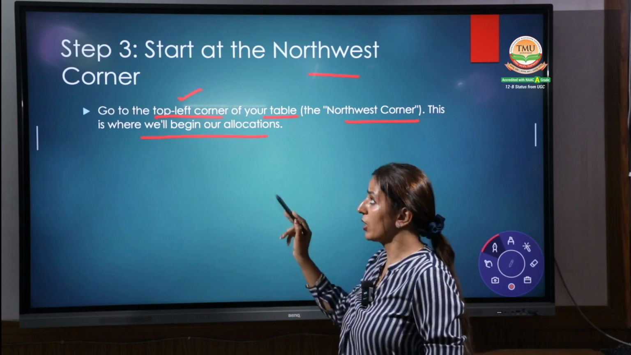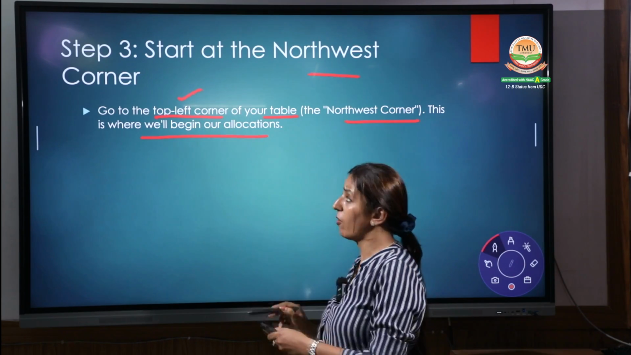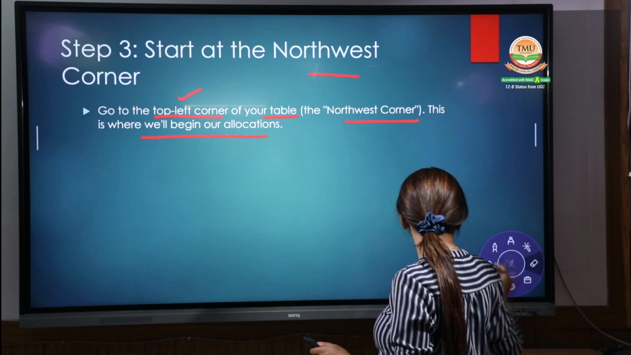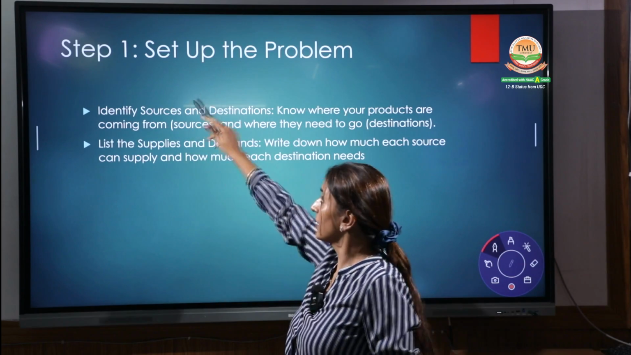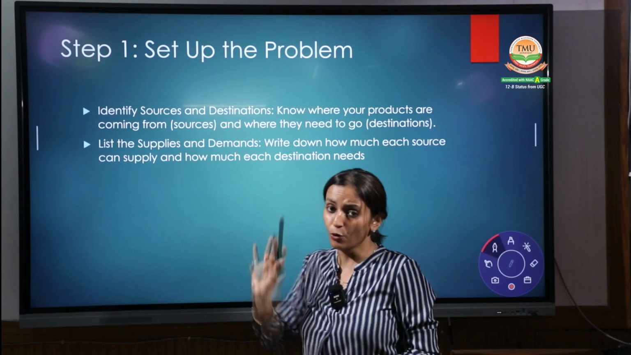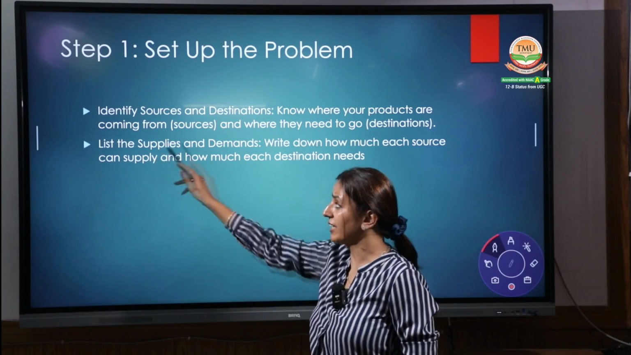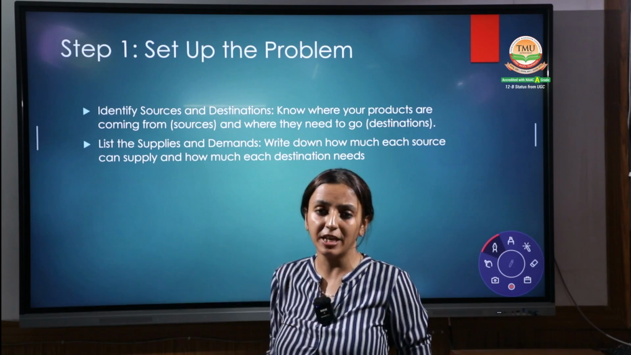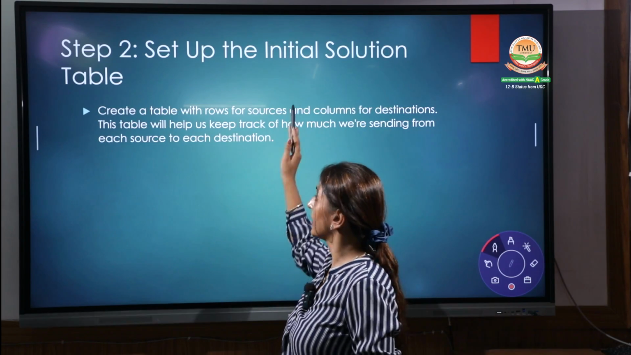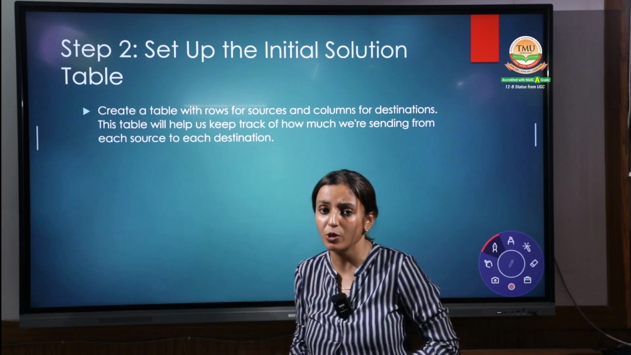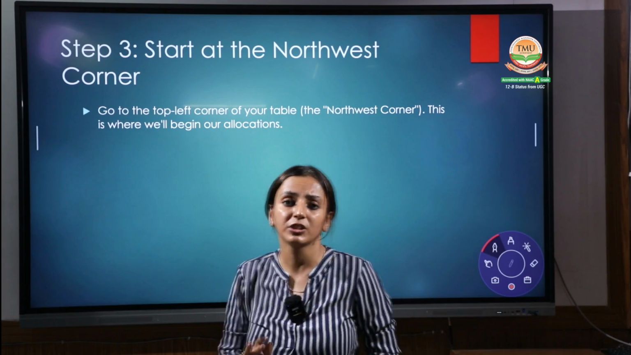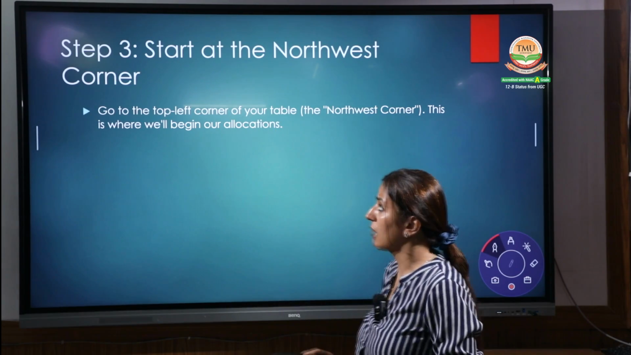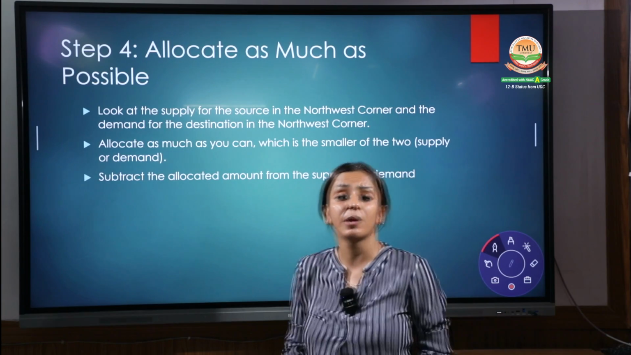Now you are coming to the third step. Hope you are recalling all the steps properly. This is the most important thing. I am repeating once again. The first step is to set up the problem. Identify the list of the suppliers and the destinations. The second point is to set up the initial table. You have to formulate the table. Then start with the northwest corner. That is your step number 3. Now coming to the next point, step number 4.